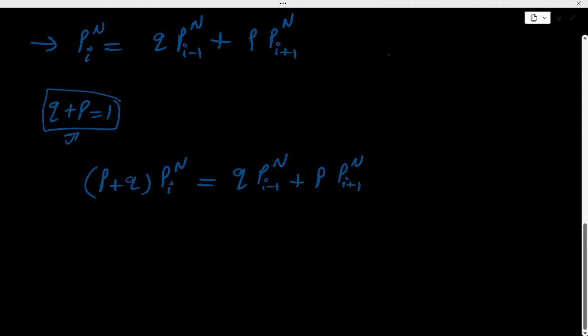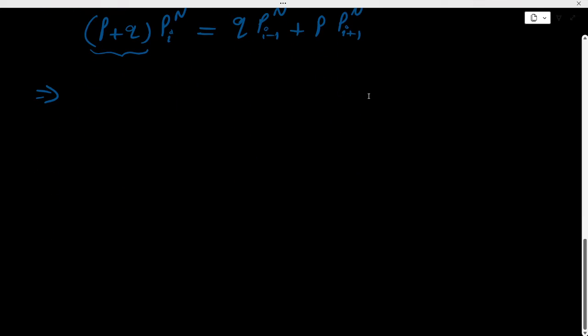Here we have just replaced the coefficient of P_i^n with P plus Q. So if we solve this equation, then we will get P times (P_i^n minus P_{i+1}^n) equal to Q times (P_{i-1}^n minus P_i^n).